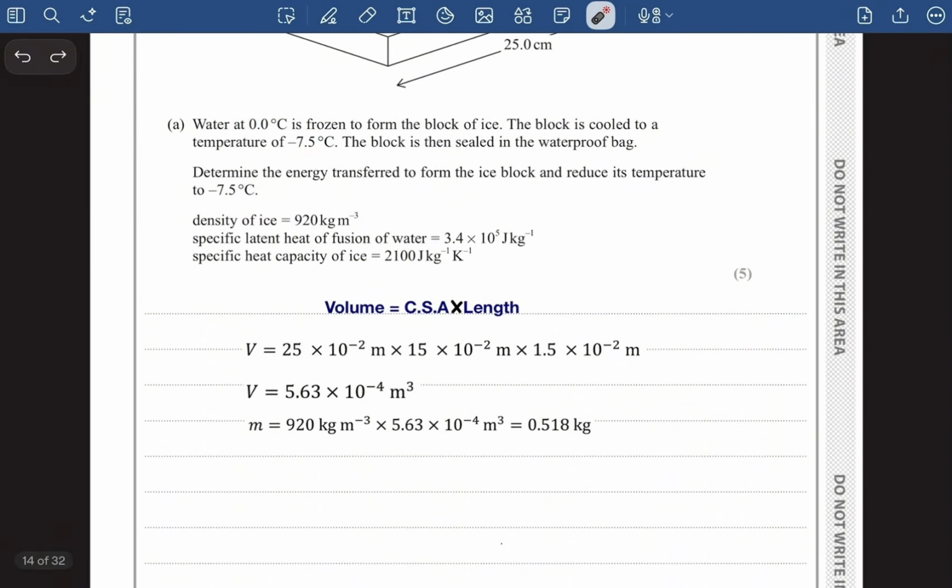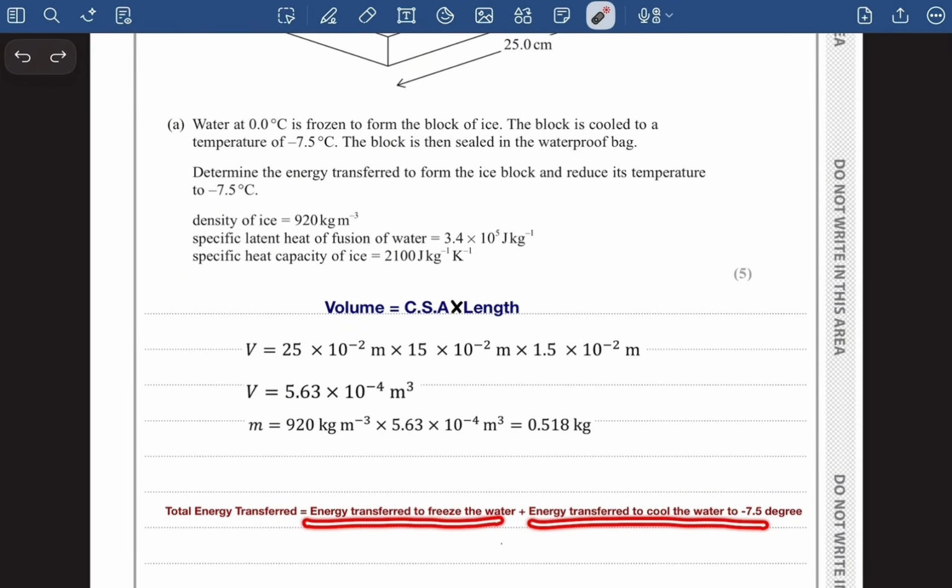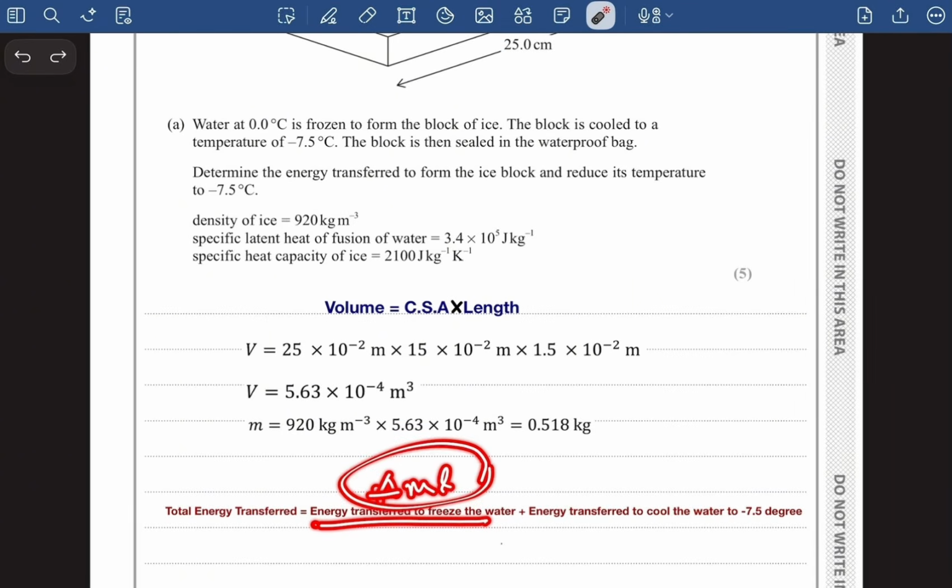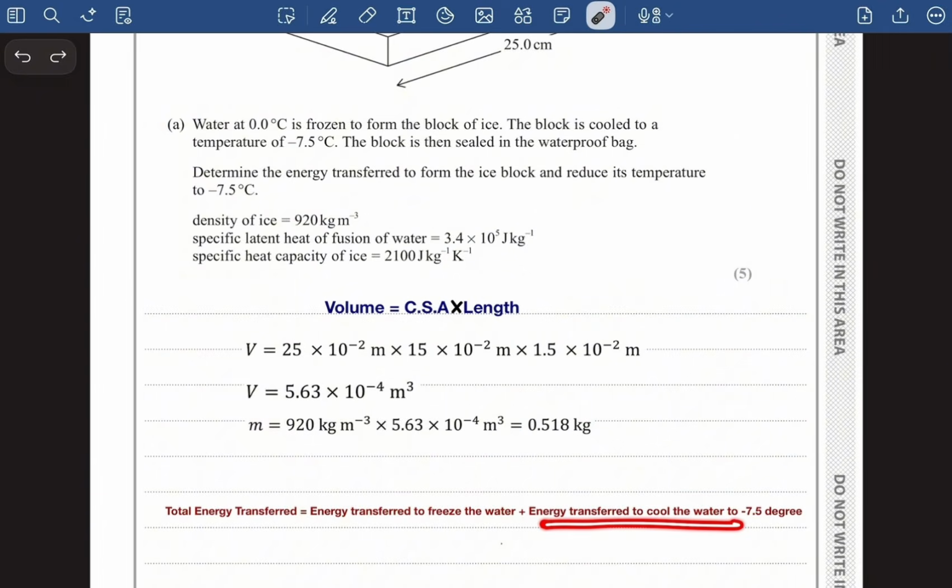Okay, so the total energy transferred will be equal to the energy transferred to freeze the water plus the energy transferred to cool the water to minus 7.5 degrees Celsius. The energy transferred to freeze the water is going to be ΔmL, and the energy transferred to cool the water is going to be mcΔθ, and that change in temperature is from 0 degrees Celsius to minus 7.5 degrees Celsius.